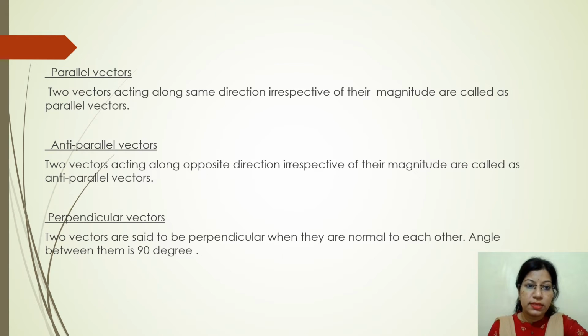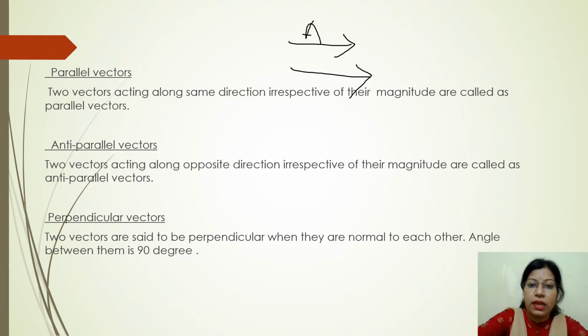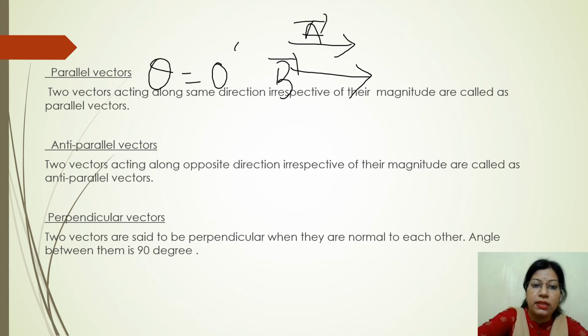Two vectors are said to be parallel if they are acting along the same direction, irrespective of their magnitude, but they must act along the same direction. That means, let this be your A vector and this be your B vector. Then A vector and B vector are said to be parallel because the angle between the two vectors is 0 degree. That means theta between them is 0 degree. That's why they are known as the parallel vectors.